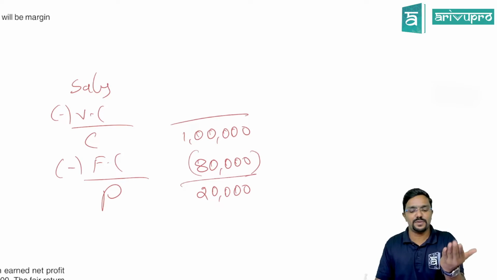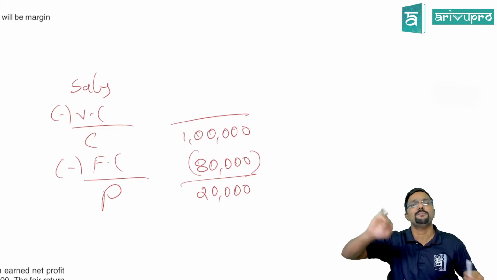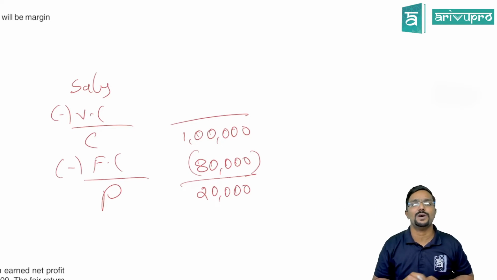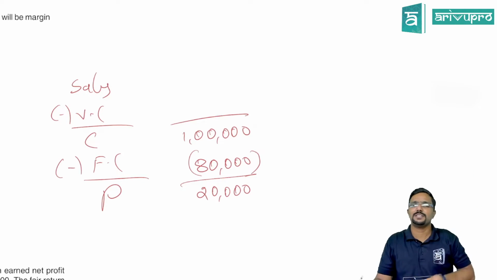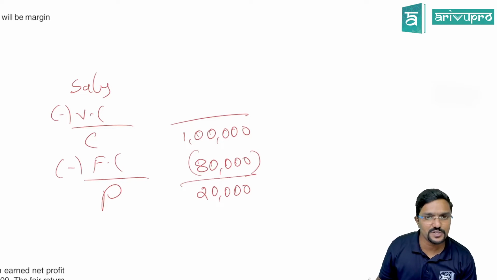20,000 plus 80, because when we are going in reverse, minus will become plus. So 20 plus 80 will be 1 lakh. Or else you can cross check. 1 lakh minus 80 is 20, na? Yes sir. So contribution is 1 lakh.